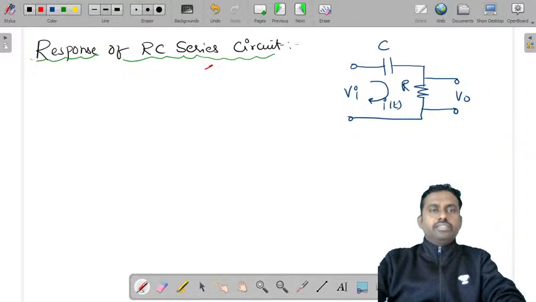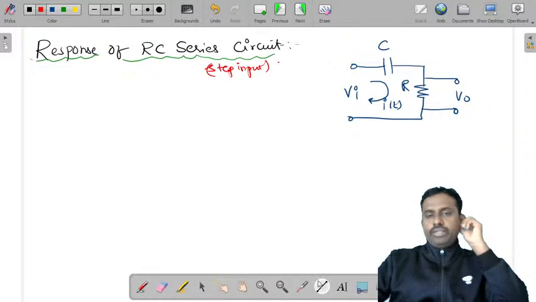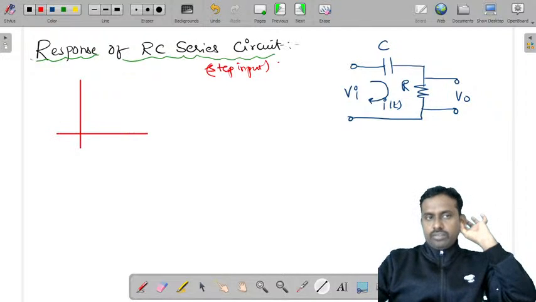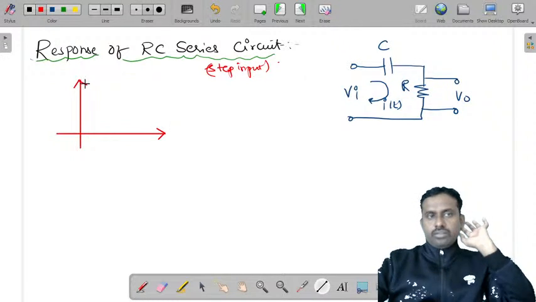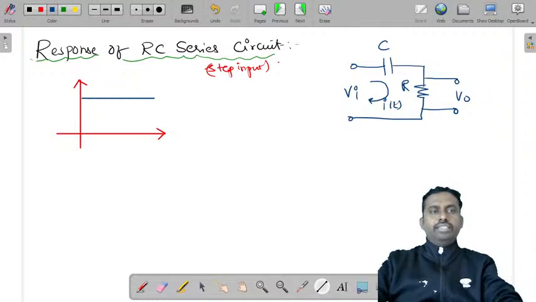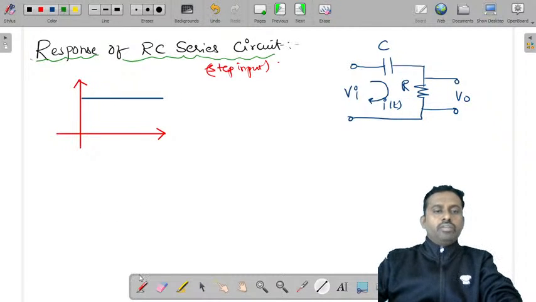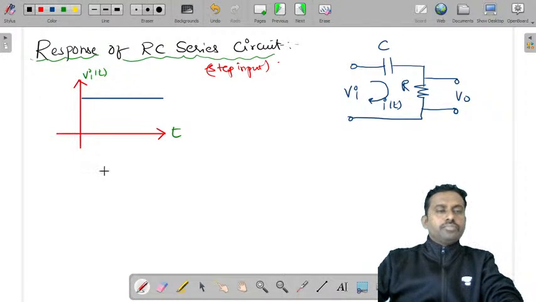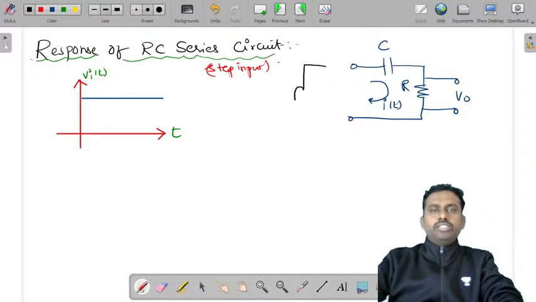and we are doing it for, let us say, step input. So the input is a step signal. You have a step signal like this, Vi of t versus t. So to this circuit, we will supply input Vi with a switch that is operated.